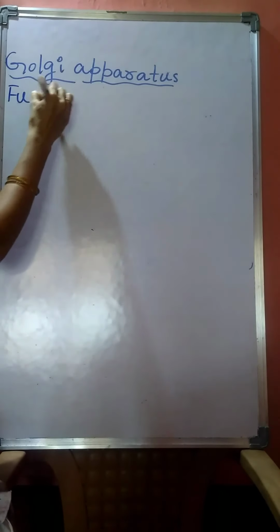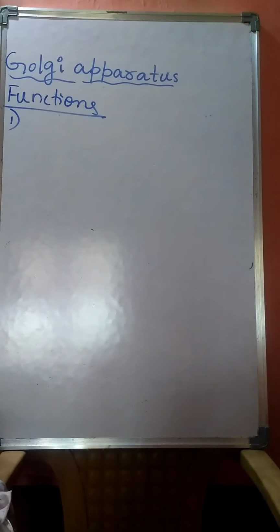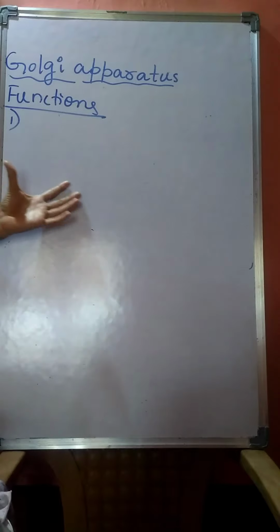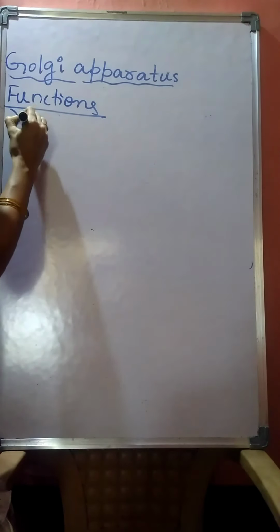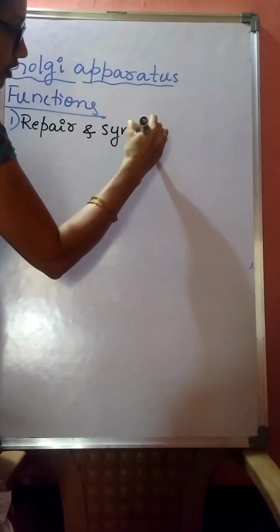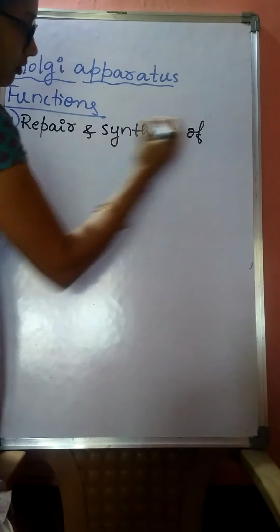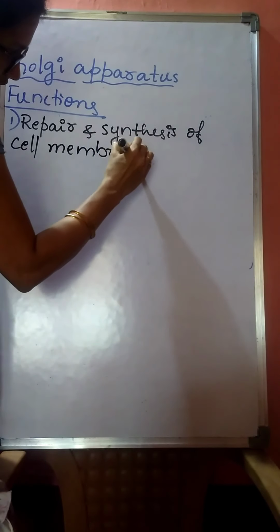Important functions of Golgi apparatus: first, Golgi apparatus is helpful in the repair and synthesis of cell membrane.